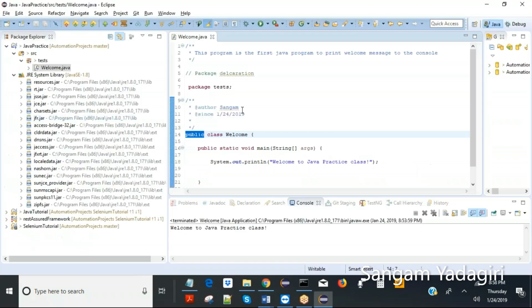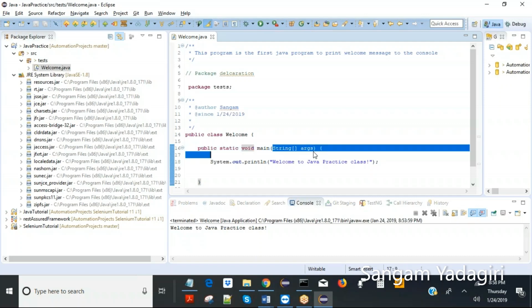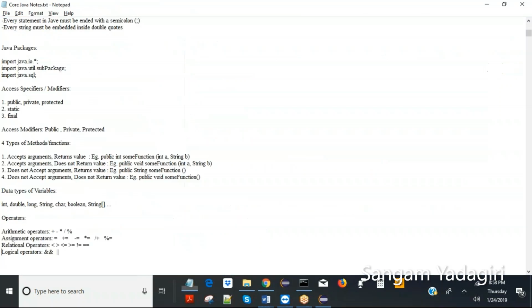And also we have learned about some function types. So this is a main function, and this function has two constraints here. One is a return type, which is void, and the other is arguments. So these are the arguments. There will be four types of functions based on this.